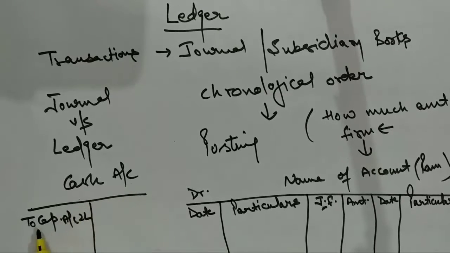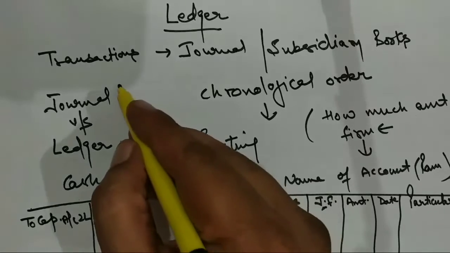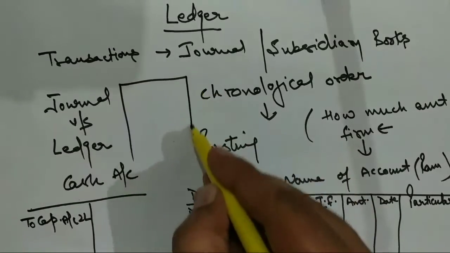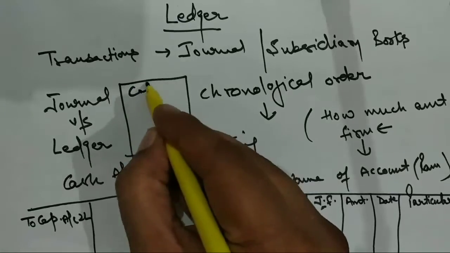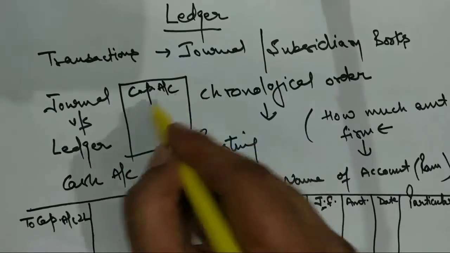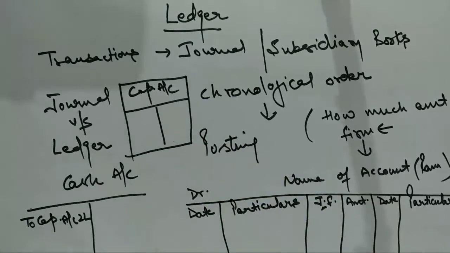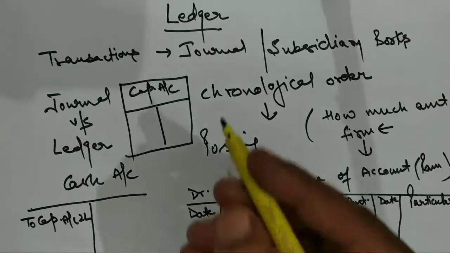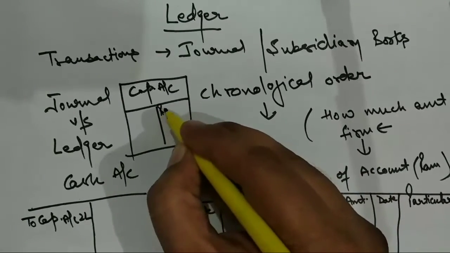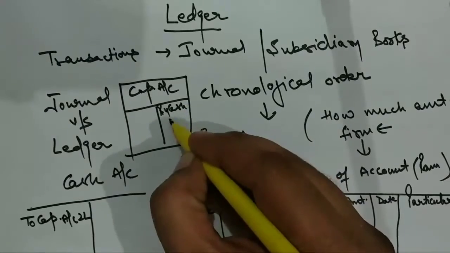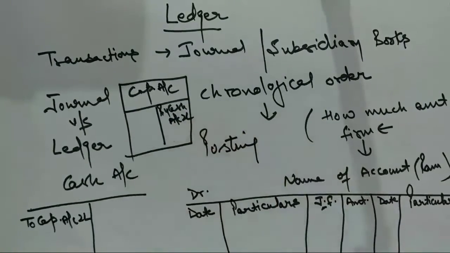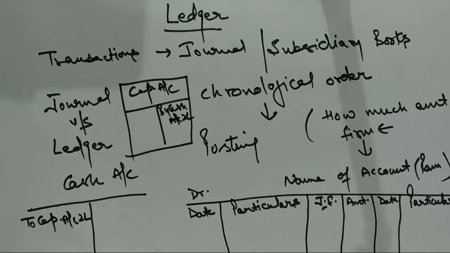In the cash account on the debit side, you will write like this: To capital account 2 lakh. And now you will prepare one more ledger, that is the capital account, and here you will write "By cash account 2 lakh."